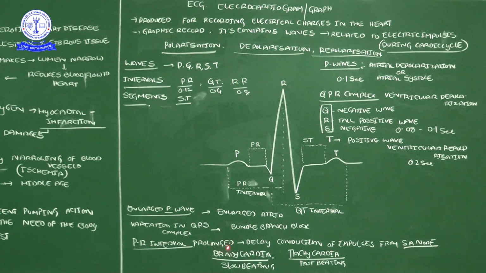Okay, and then the heartbeat for one minute for a healthy human being is approximately 72 times on average, correct? Sometimes it is more than 72, up to 80 or 85 also is no problem; it is situational. But if a person's heartbeat is continuously more than 80 or 90, it is a problem.